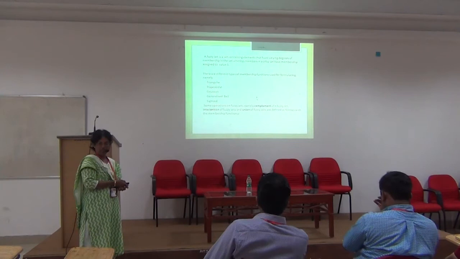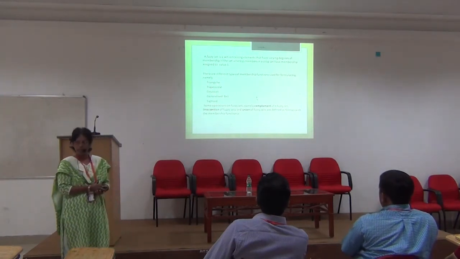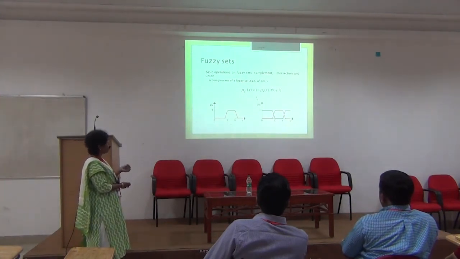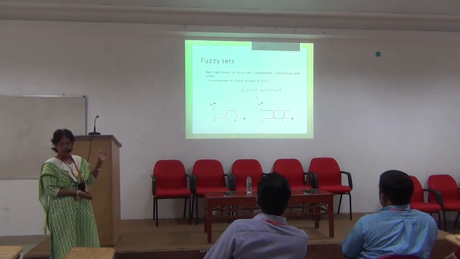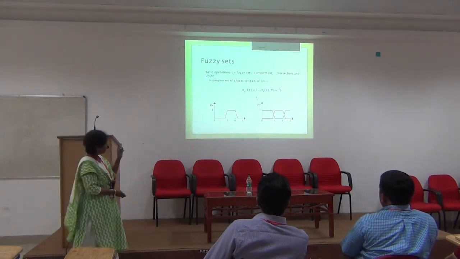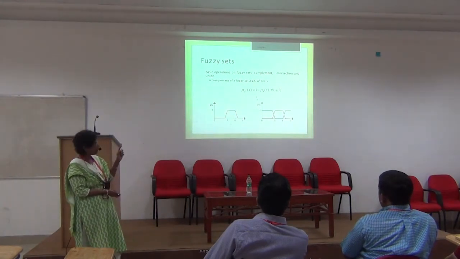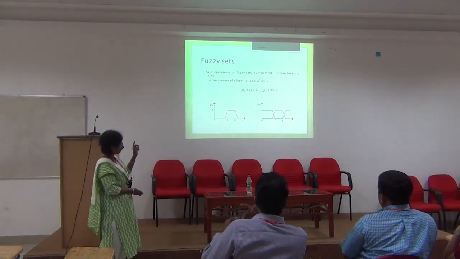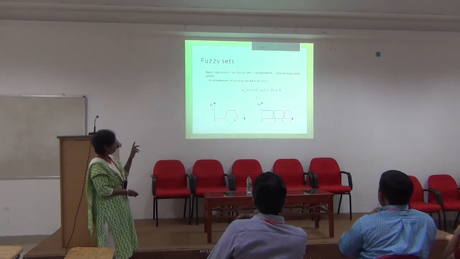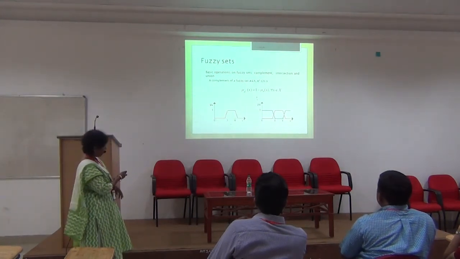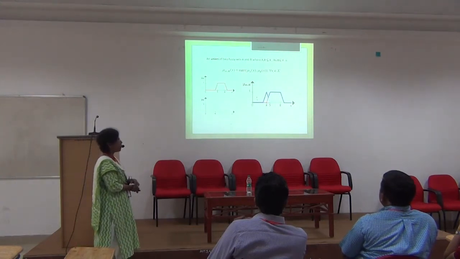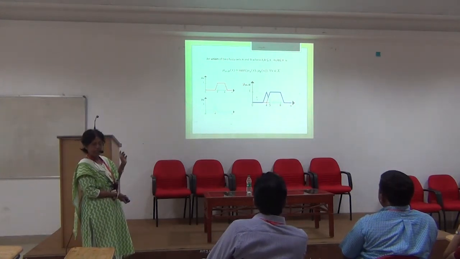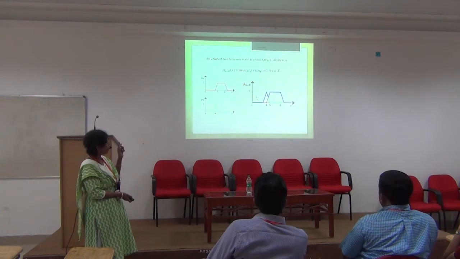The set operations are also applicable to fuzzy sets. Say, the complement of a set. The first diagram gives you the graph of a membership function, and the second one gives you its complement, which is the blue curve. The membership of the complement at a point is defined as 1 minus mu A of x. Similarly, the union of two fuzzy sets at a particular point is defined as the maximum of the membership functions mu A and mu B at that point.